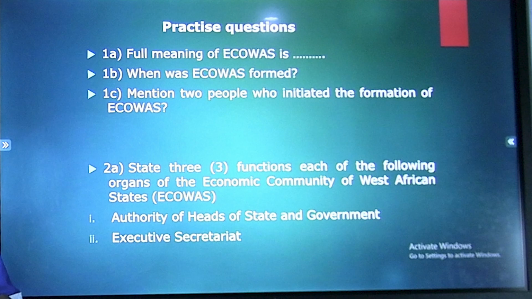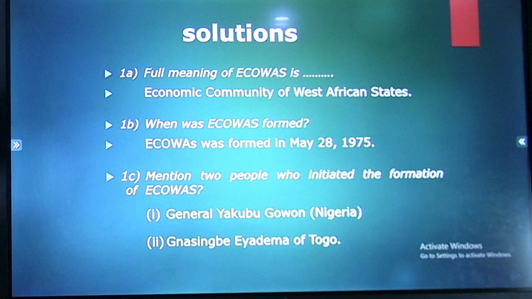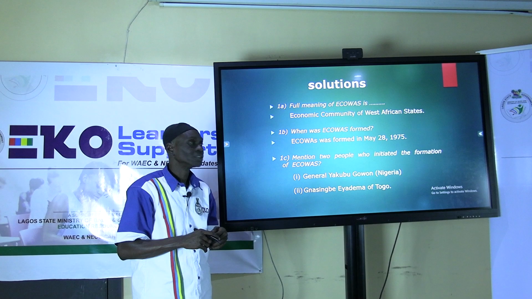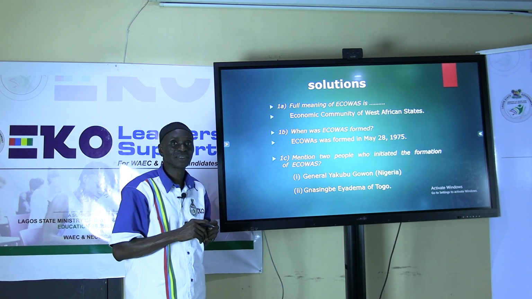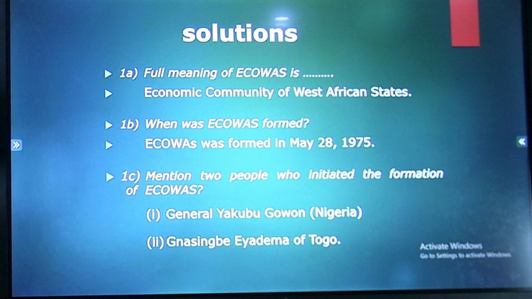Let's look at probable solutions or answers to these questions. 1A: the full meaning of ECOWAS is Economic Community of West African States. Is that correct? I know you are saying yes. 1B: when was ECOWAS formed? ECOWAS was formed on May 28, 1975. Don't forget. 1C: mention two people who initiated the formation of ECOWAS. Answer: General Yakubu Gowon of Nigeria, and Gnassingbe Eyadema of Togo.